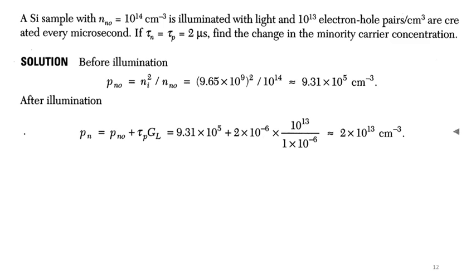Before illumination of light, we can calculate easily by using the law of mass action. 9.65 10 to 9 is the carrier concentration value for a pure semiconductor, and after calculation you get 9.31 10 to 5 per centimeter cube. But after illumination, you introduce minority carriers, the holes, and by using the previous equation we calculate this, and finally you get 2 into 10 to 13 per centimeter cube.